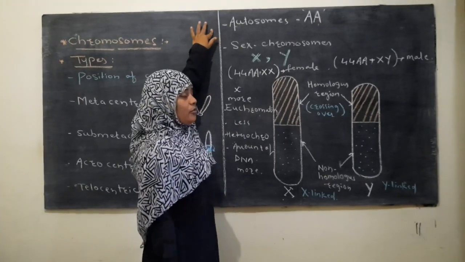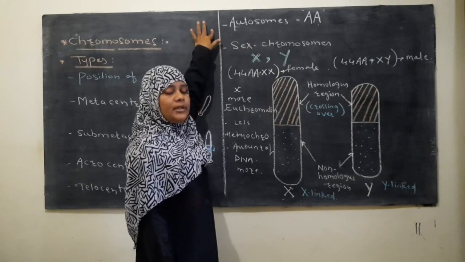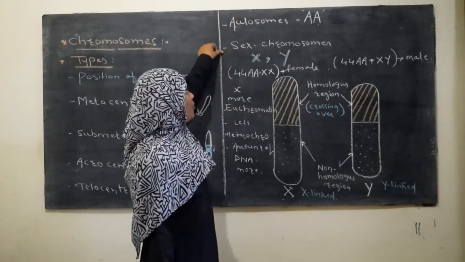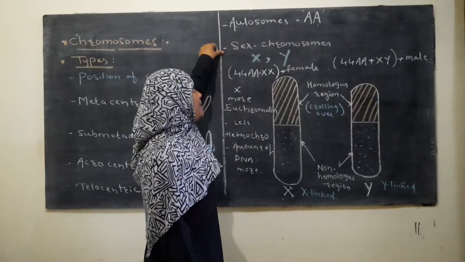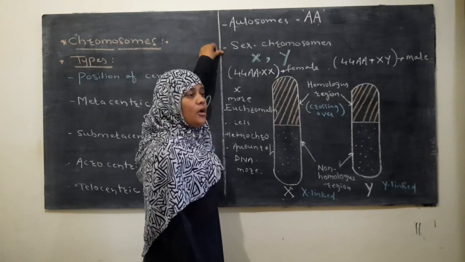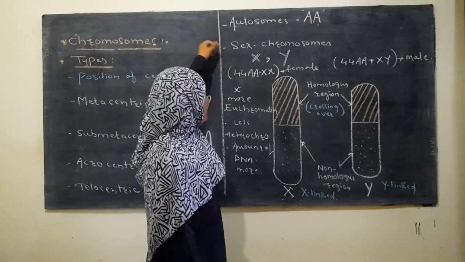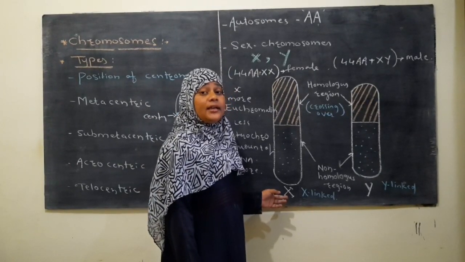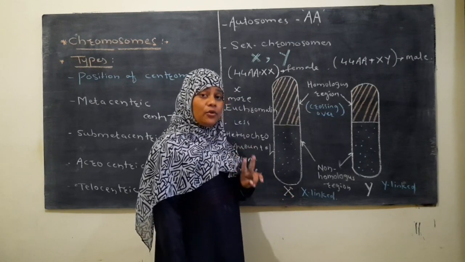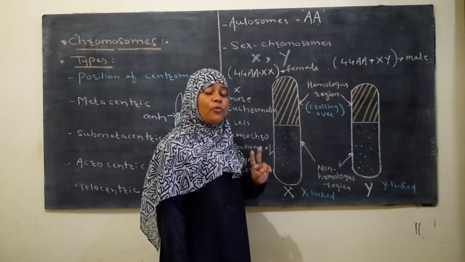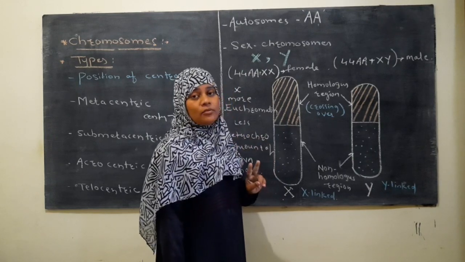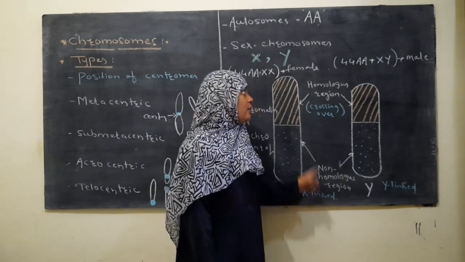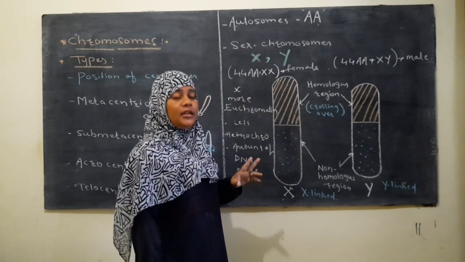So the first type of chromosome is autosome, which describes the body character, and it is denoted as capital A. Whereas in case of human beings, the sex chromosomes are of two types, X chromosome and Y chromosome. Both describe the sex of the individual. In case of female, having two identical X chromosomes, homogametic condition, the two X chromosomes describe the femaleness, whereas one X and one Y describe the maleness in human beings.